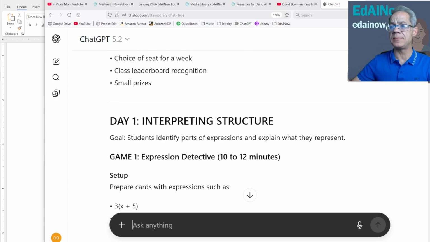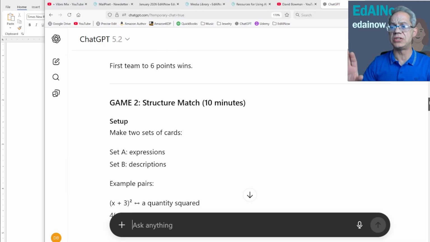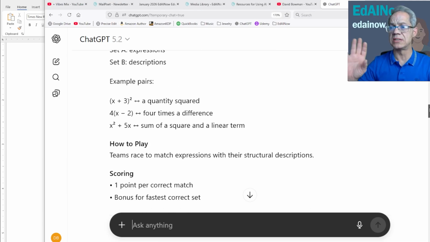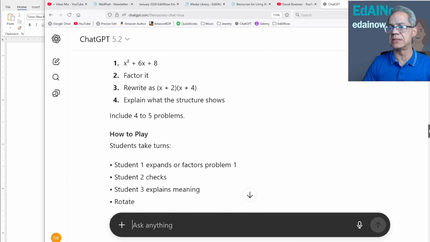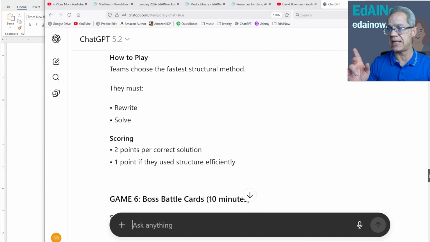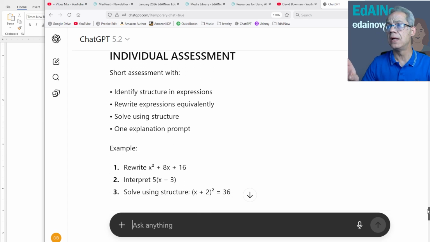Overview of the system. Then, what are we going to do on day 1? What are we going to do on day 2? We've got resources and problems, and we've got how to play and the rules and so forth. And then we should come down finally to day 4, the final challenge. We'll call this the boss mob. All right, so there is the day 4 challenge. And finally, now let's give kids a chance to show us what they have learned from the process. So there you go.